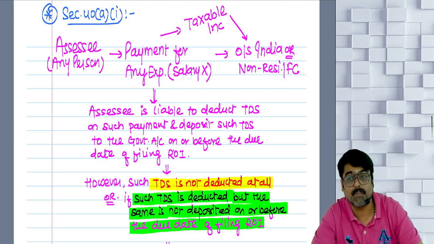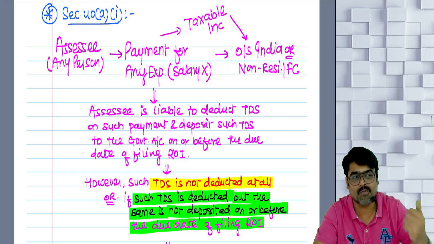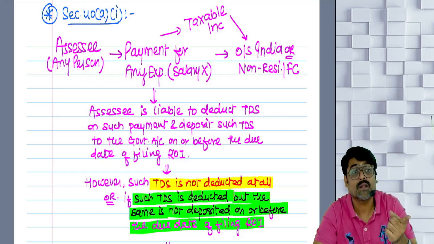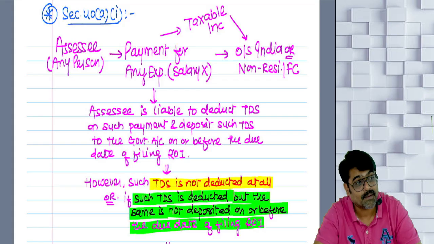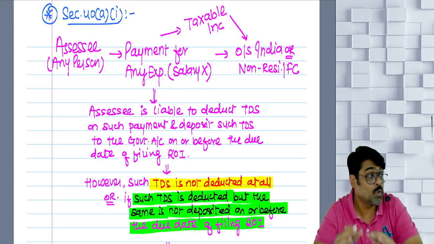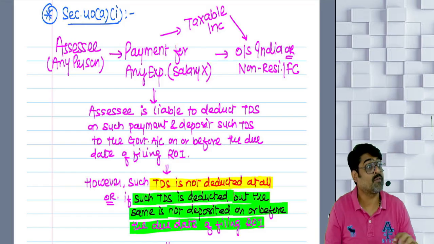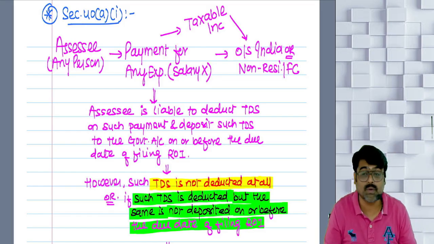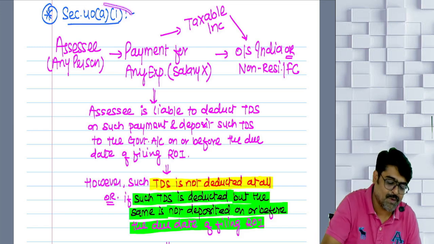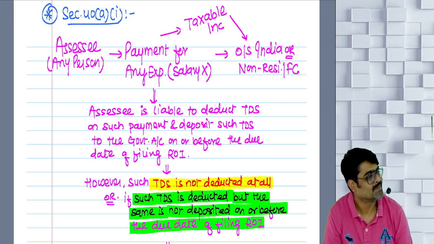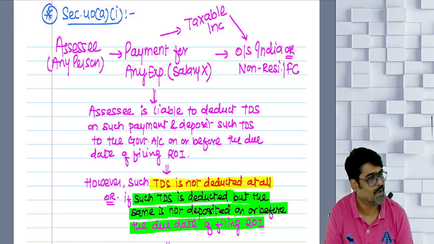But what if you have committed some default? What default will you commit? You were supposed to deduct TDS, but you did not deduct TDS. Without deducting TDS, you made the payment. Or you have deducted TDS, but you have not deposited that TDS on or before the due date of filing your ROI. Then, most welcome. You are caught in the trap of Section 40(a)(i).